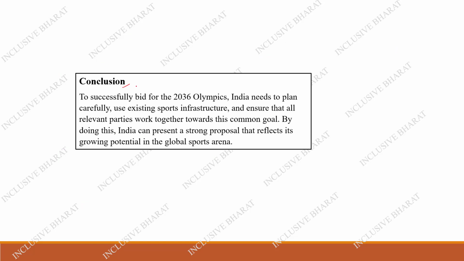So as a conclusion, to successfully bid for the 2036 Olympics, India needs to be very careful, use the existing sports infrastructure, and ensure that all relevant parties work together for this common goal. By doing this, India can present a strong proposal that reflects its growing potential in this global sports arena. So that is all about this article. Let us move to the next article.